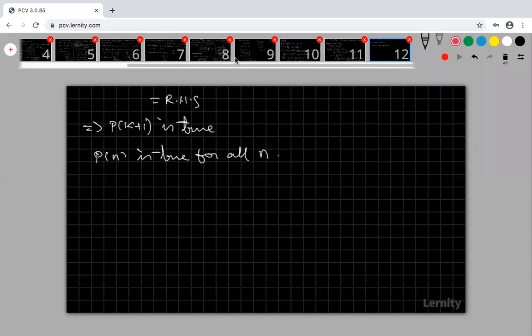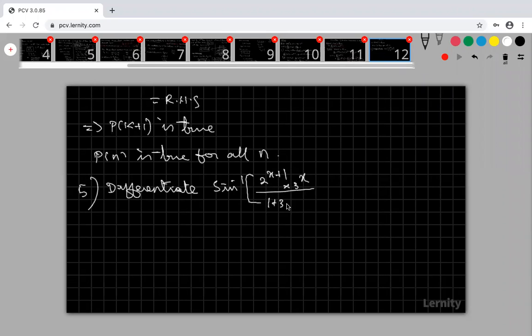Okay. What about the fifth sum? Differentiate sine inverse of 2 power x plus 1 into 3 power x divided by 1 plus 36 power x with respect to x.